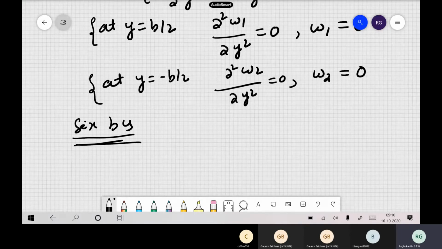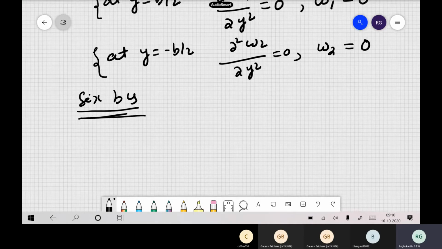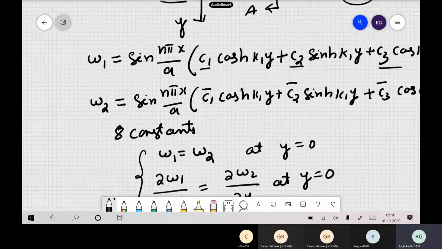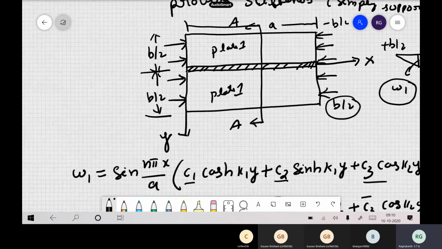Now, how many constants are there? 8 constants are there. So we have to get these additional 2 boundary conditions. We have to search for them at this junction itself, that is at y equal to 0. Now you remember, long back we discussed when a plate is connected to a beam type of structure, what was the boundary condition here?